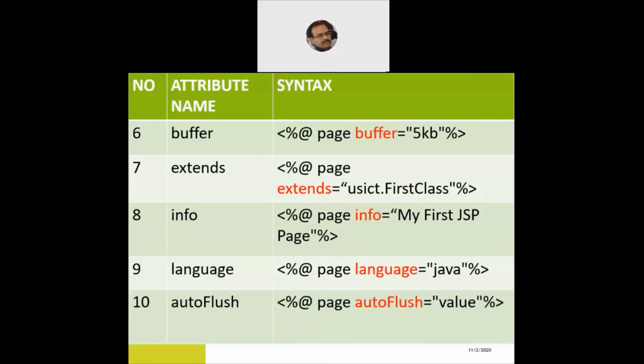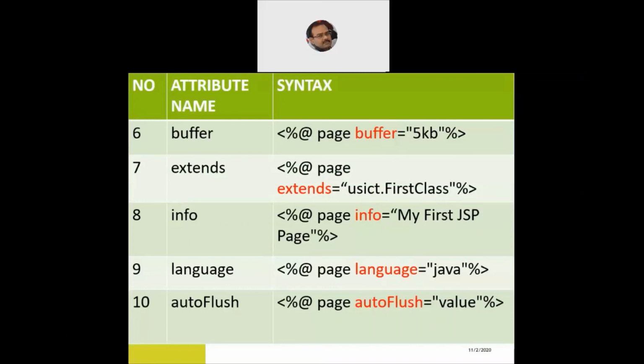Then if I would like to extend my JSP page from another Java class, the syntax is very simple. <%@ page extends="package.ClassName" %>, the name of the package dot the name of the class. This will make sure that my current JSP page inherits all the features of the first class program available in the USICT package. Then if I would like to fetch certain information of any JSP page, I use the page info attribute: info is equal to my first JSP page. It will fetch all the information of that corresponding JSP page and give it to your program.